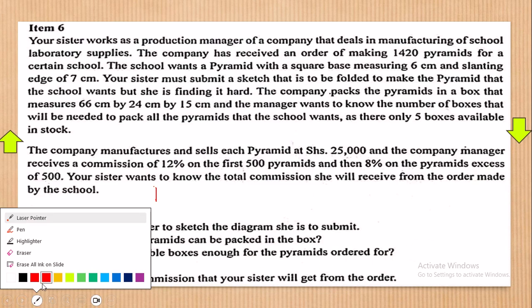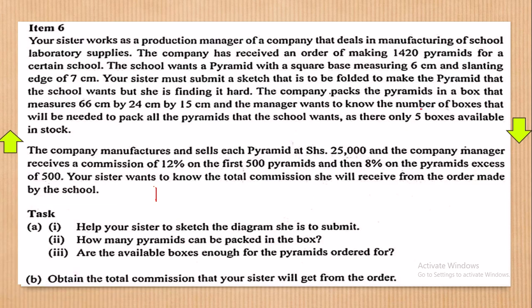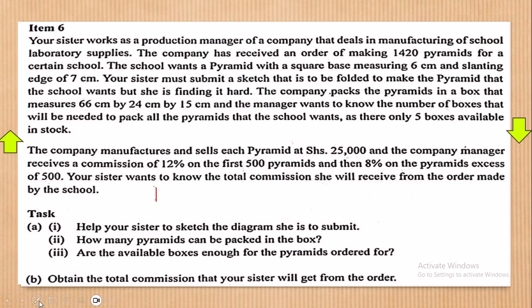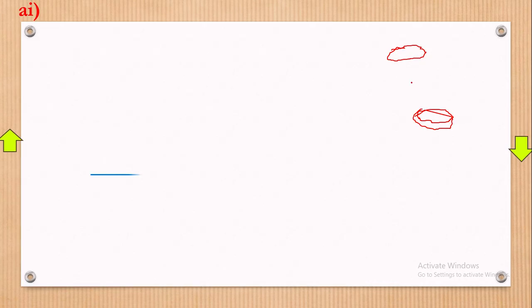I don't know whether you can really follow this up. The boxes ordered for were 5. But now we want to know how many boxes are enough in a way. I don't know why this is disturbing us, but okay. Now, the ordered boxes are 5 right here. But how many pyramids are we having in total? They are right here: 1,420. These are the pyramids we have. But now we must go and see, a box can only carry 88.